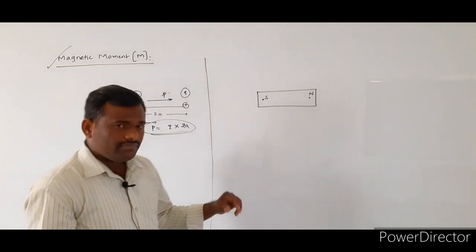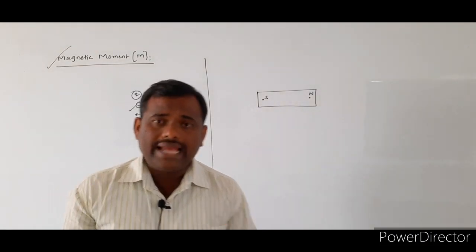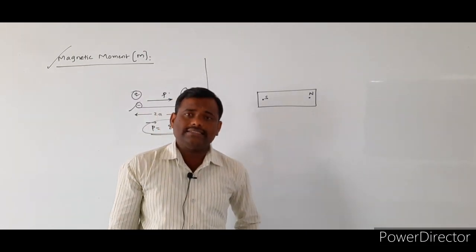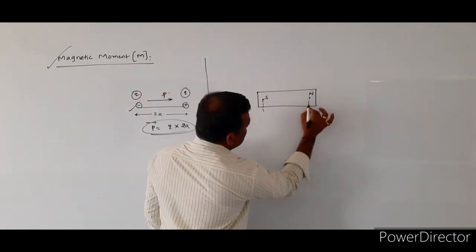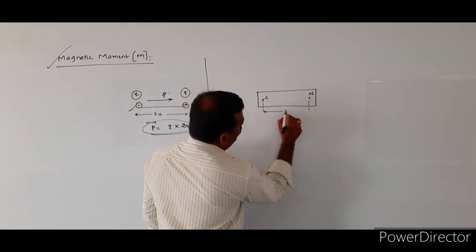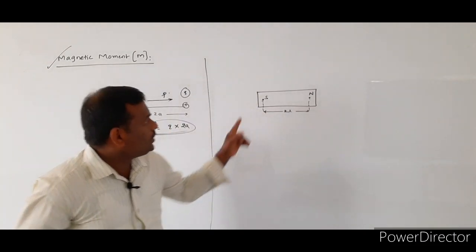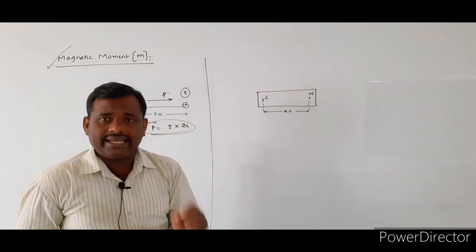In the last class, we mentioned two definitions: the magnetic length as well as the geometric length. What is the magnetic length? The distance of separation between the two poles of the given bar magnet is what we call the magnetic length.